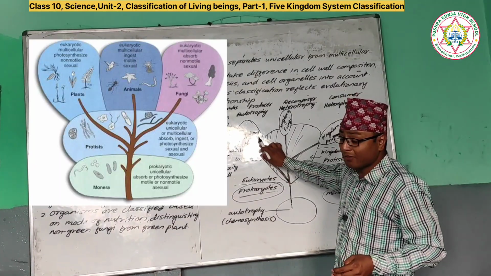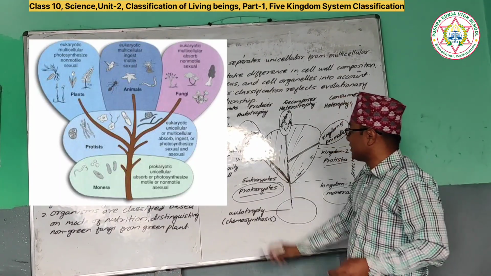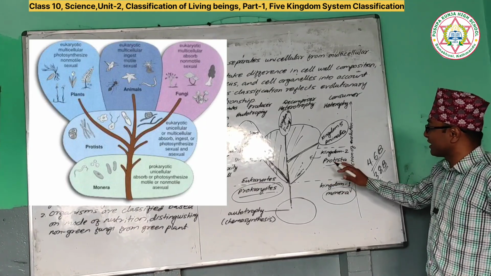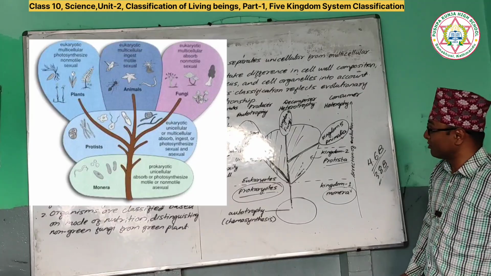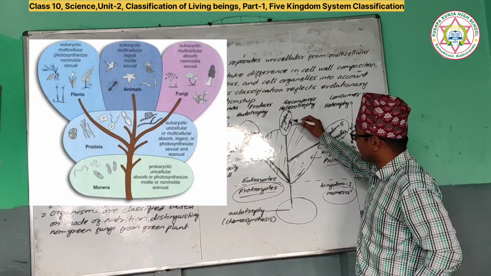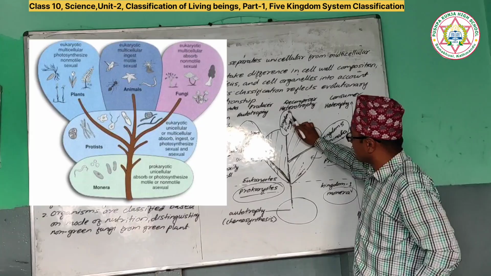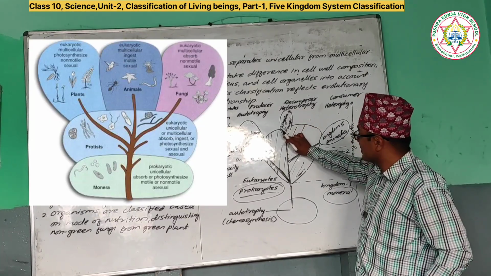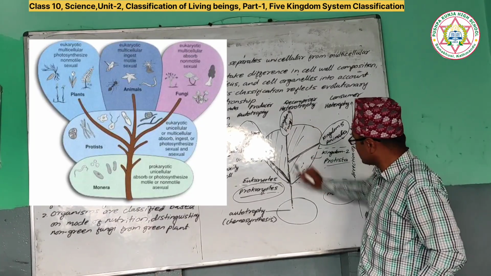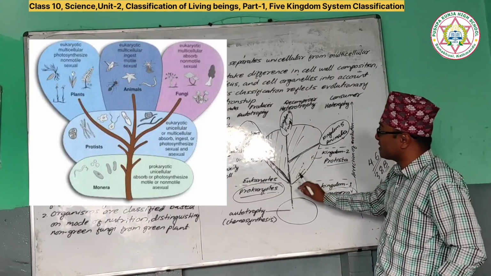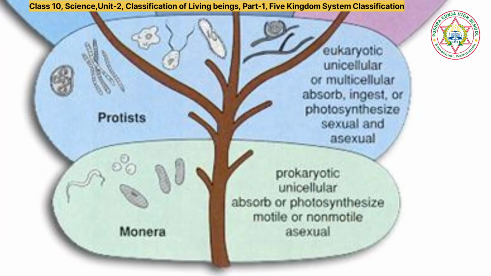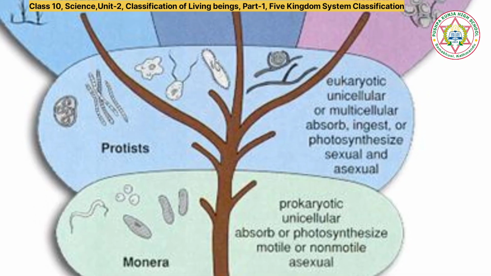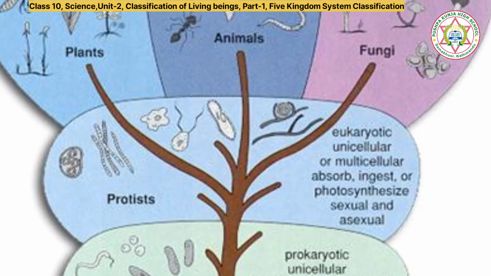One converts into plant. Those that can do autotrophic photosynthesis, they modified into plants, and those organisms which cannot do photosynthesis come under Animalia, heterotrophic, and those living organisms which are saprophytic or parasitic and are non-green come under fungi. In this way, the Protista has 3 branches. Protista divided into 3 branches. So this is showing the direction of evolution. So the 5 kingdom system classification is based on evolution also.